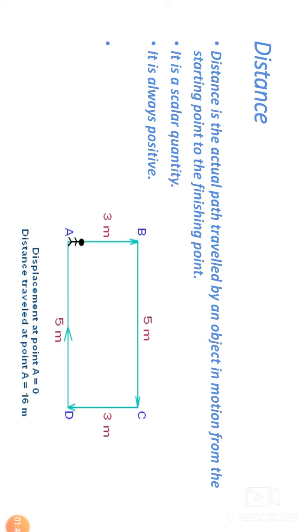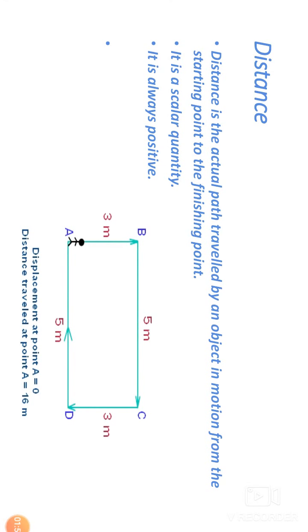So, what is a scalar quantity? There are two types of quantities. First is scalar quantity, and second is vector quantity. In scalar quantities, only the magnitude of a physical quantity is taken into consideration, and in vector quantities, magnitude and direction both are taken into consideration. This is the difference between scalar quantities and vector quantities. So distance is a scalar quantity because no direction is taken into consideration. Only the magnitude is taken into consideration.